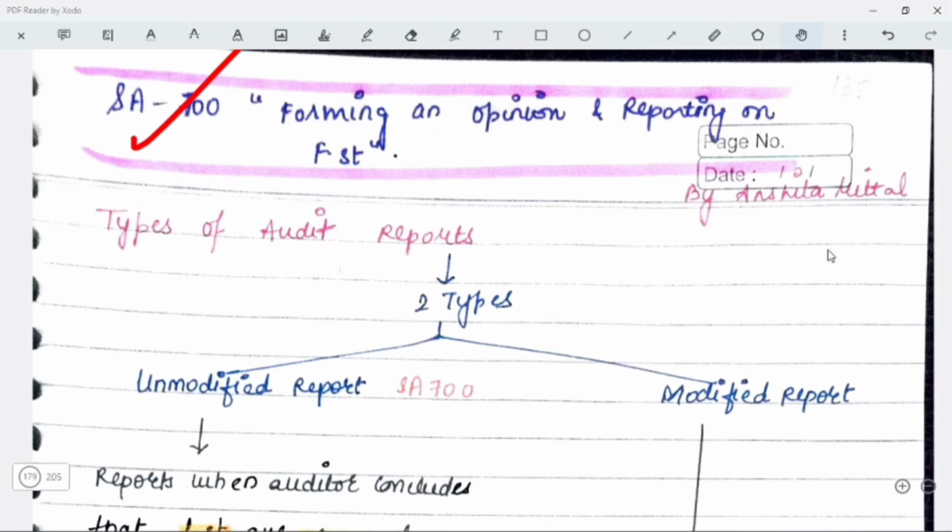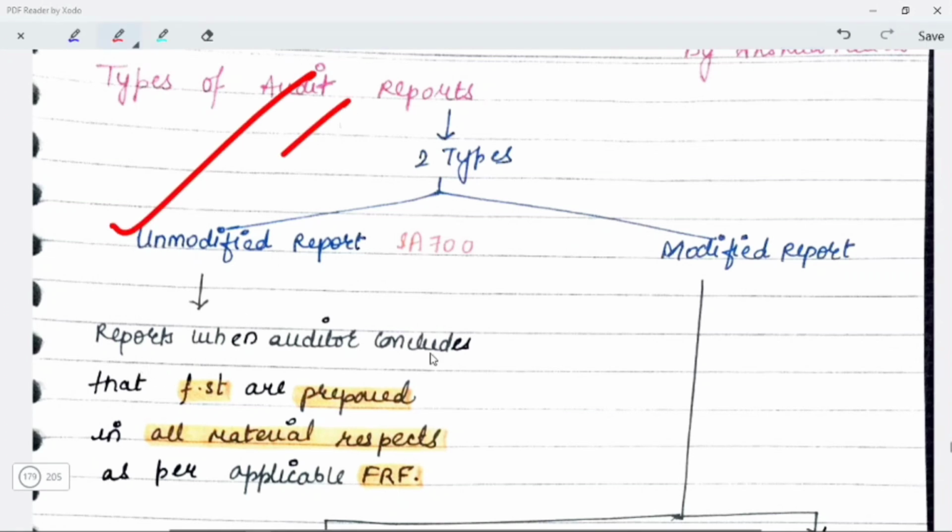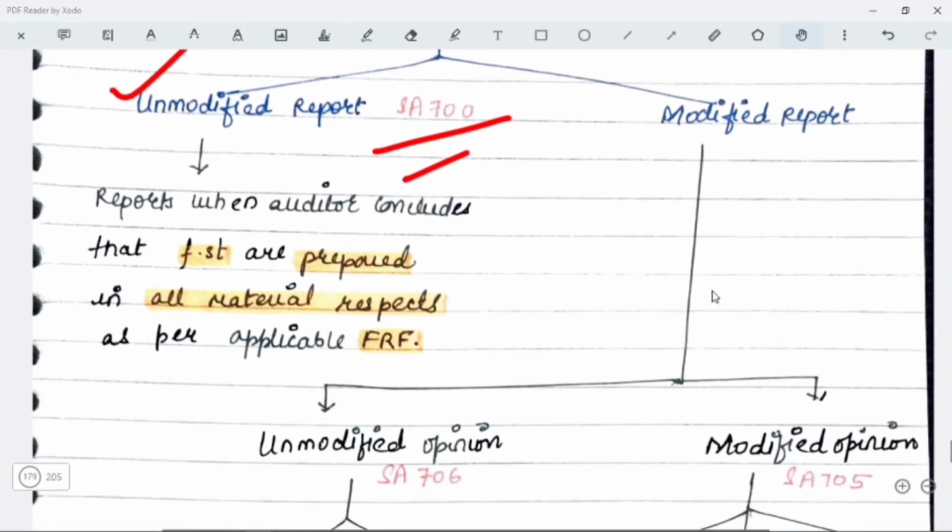So what are the types of audit reports? There are two types of audit reports: the unmodified report and the modified report. When I talk about the unmodified report, SA 700 discusses everything about it, which is a report when the auditor concludes that the financial statements are prepared in all material respects as per the applicable FRF.